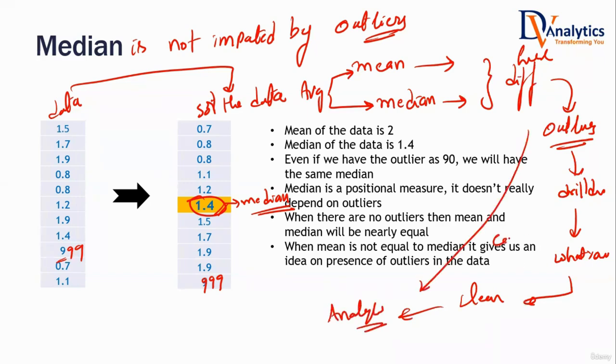All these steps are coming up. How do you actually capture the outliers? Here we are getting a hint about the outliers only. If there's a huge difference between mean and median, that means there must be some outliers. Then we may have to drill down. That drilling down, finding the outliers, cleaning the data, I'm going to tell you in some time.